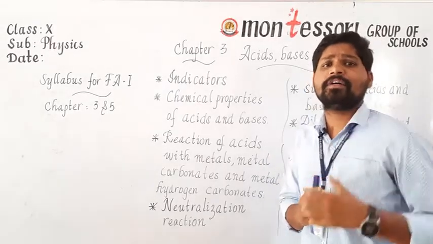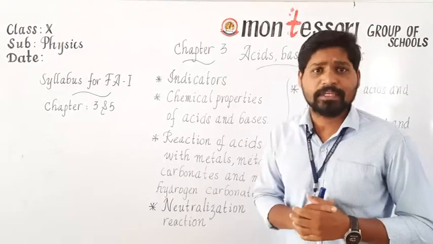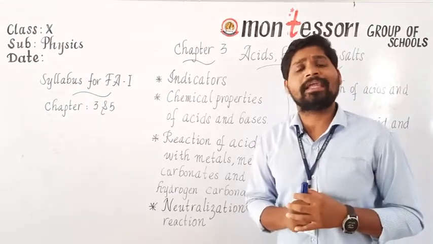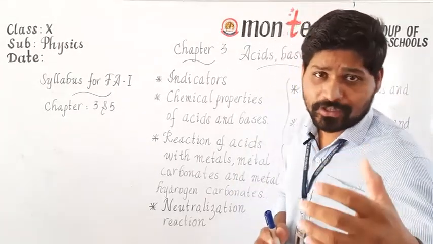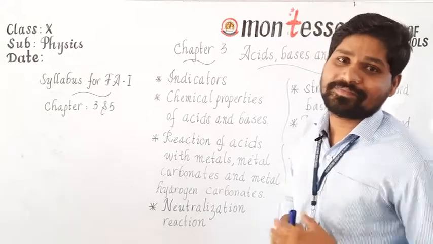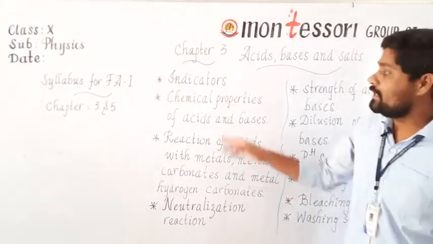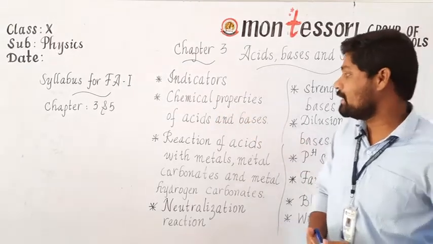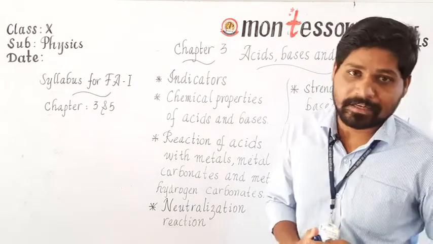Then next we have synthetic indicators like methyl orange and phenolphthalein. By using these also we can identify whether the given solution is an acidic solution or a basic solution. Clear? So that is regarding indicators. The next topic is the chemical properties of acids and bases.